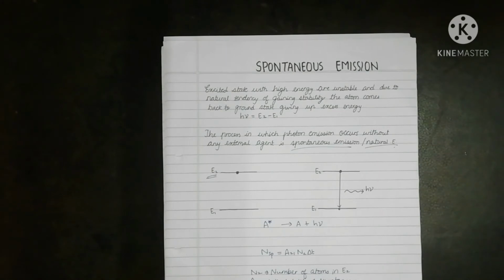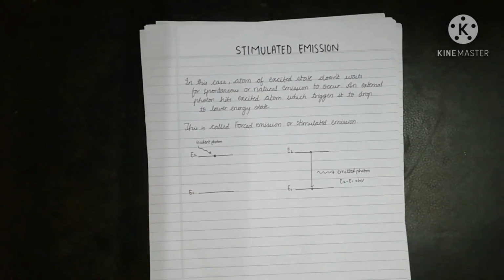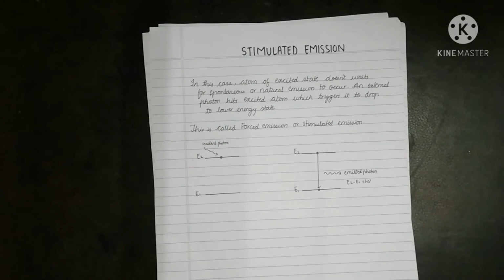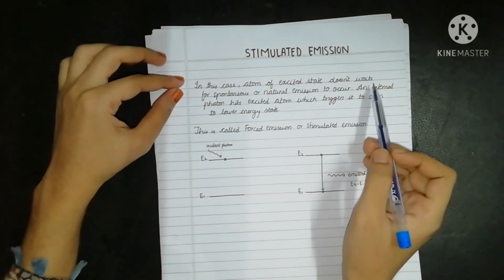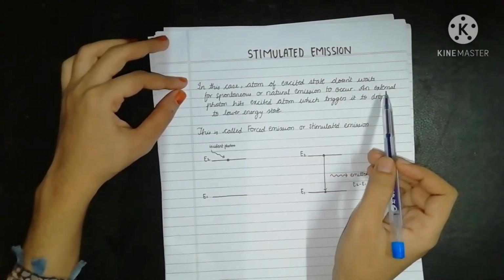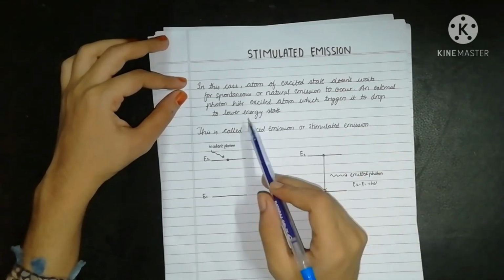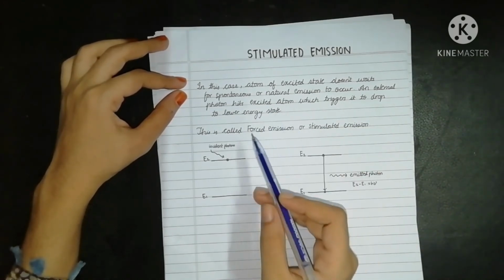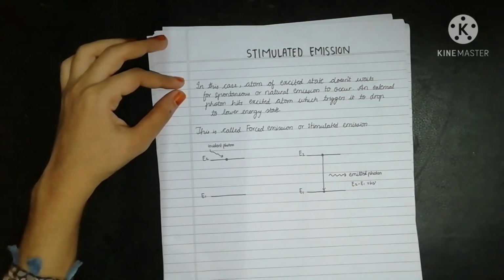Next we will move to stimulated emission. Now we will see about the stimulated emission. In this case, the atom in the excited state doesn't wait for spontaneous or natural emission to occur. An external photon hits the excited atom, which triggers it to drop to the lower energy state. This process is also called forced emission or stimulated emission.